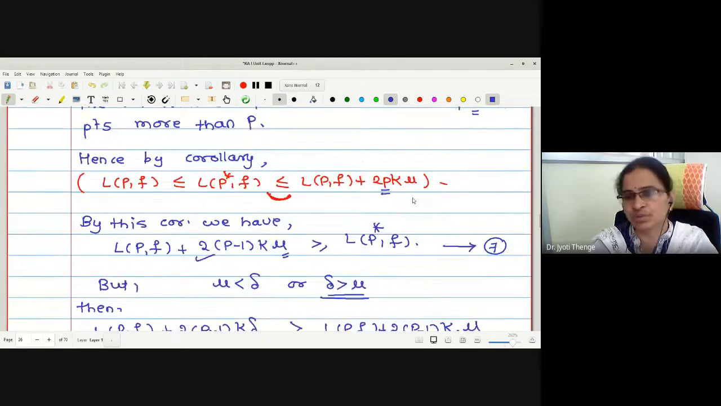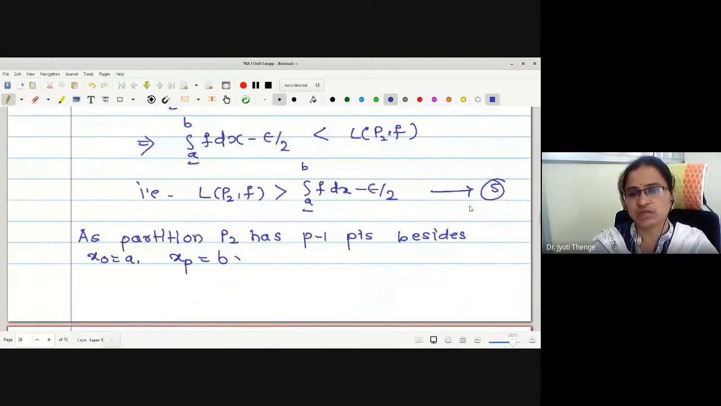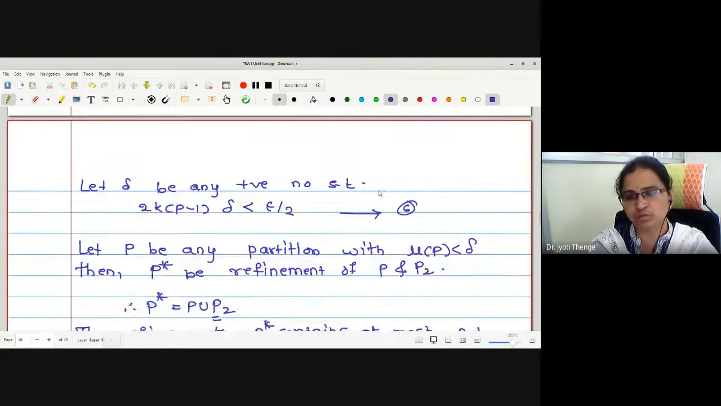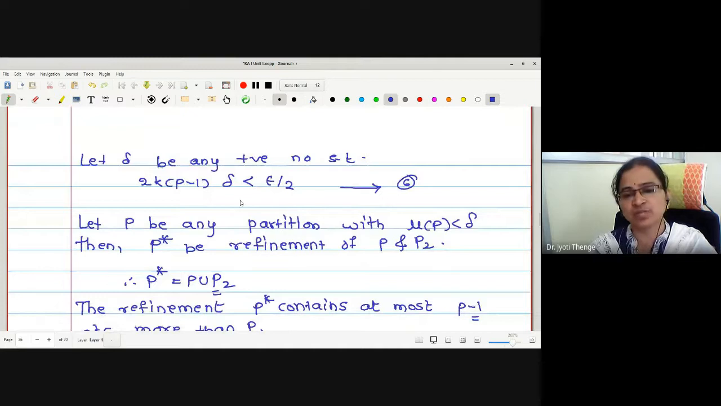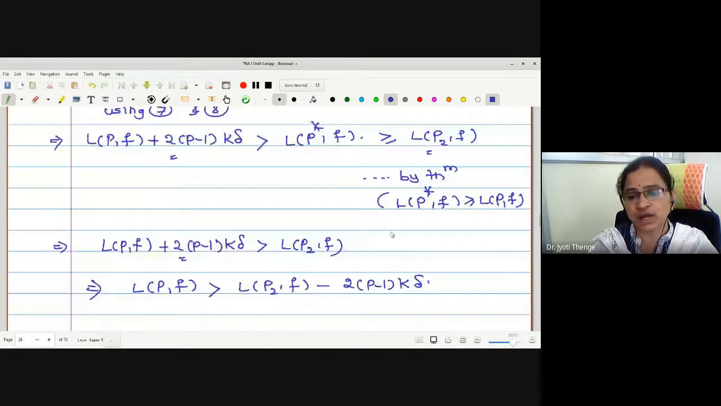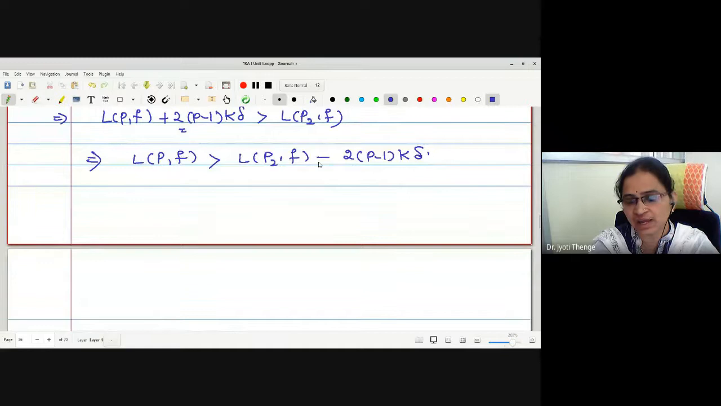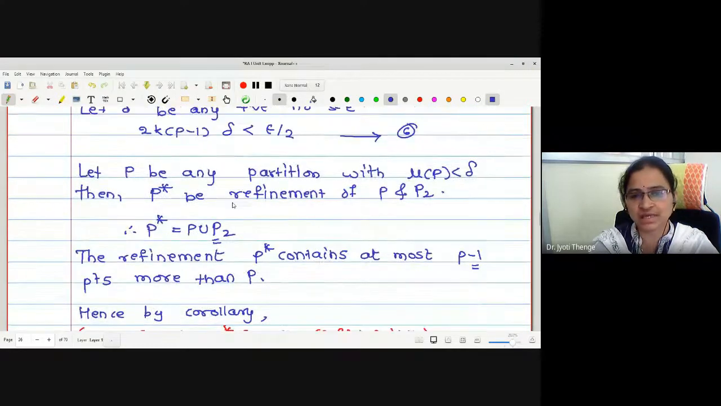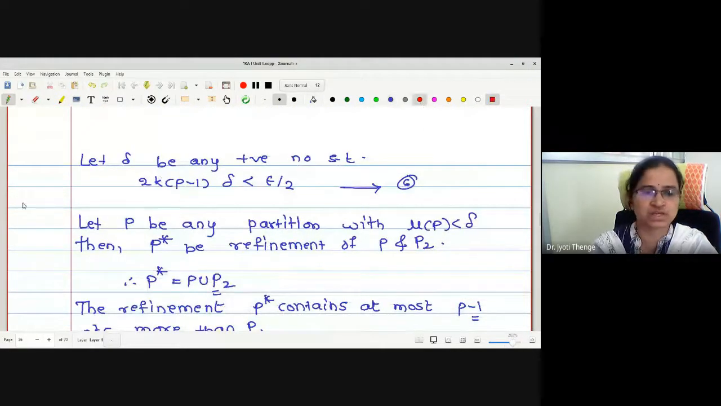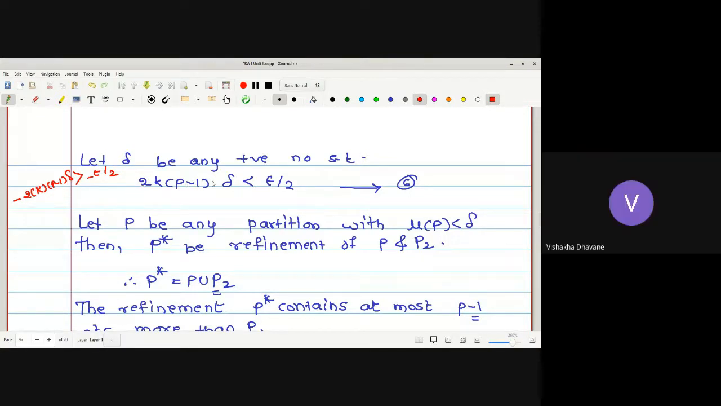Now it's time to use the previous two equations we have derived. Equation number 5 says that LP to F is greater than lower integral minus epsilon by 2, and this is less than minus epsilon by 2. But if you look, this term comes with a negative, no? Then what is the effect on this inequality if we multiply by negative on both sides? This less than becomes greater than, no? Yes, if I multiply by negative.